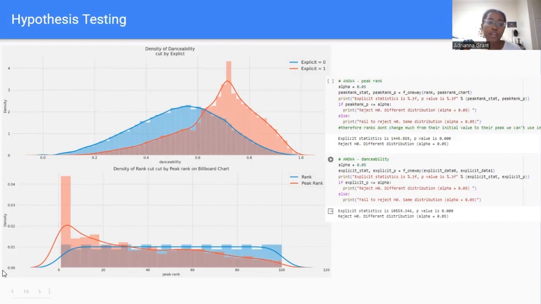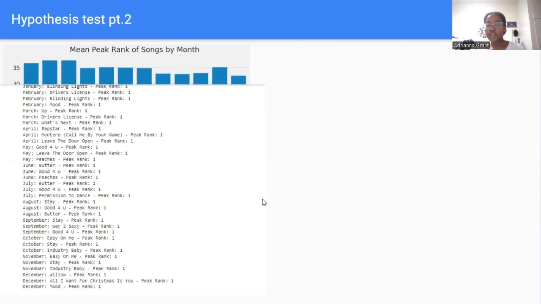We rejected them all. But what was interesting for the Billboard chart data for rank and peak rank was this initial peak for peak rank and then a drop off later. And this peak and drop off indicated to us maybe there's something going on with time as a variable for this data. So we conducted another hypothesis test, this time with the mean peak rank of songs by month. And we did a little histogram for that. And we saw that November had this peak, but then there's a drop off in December, and then it goes right back up in January. So we thought that was a little bit odd. We wanted to investigate that a little bit more.